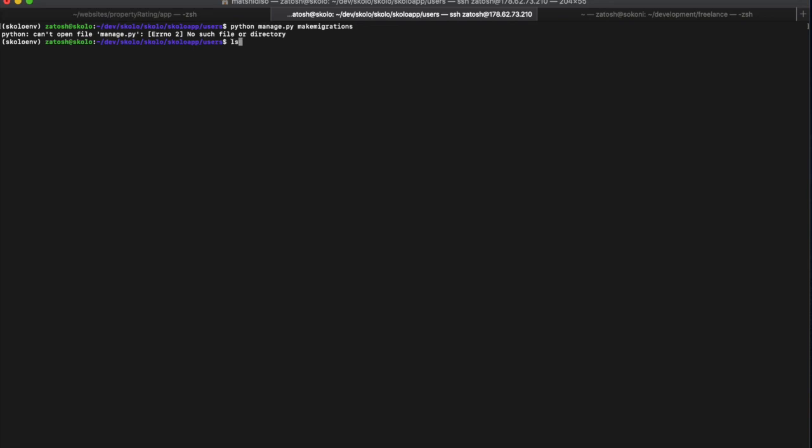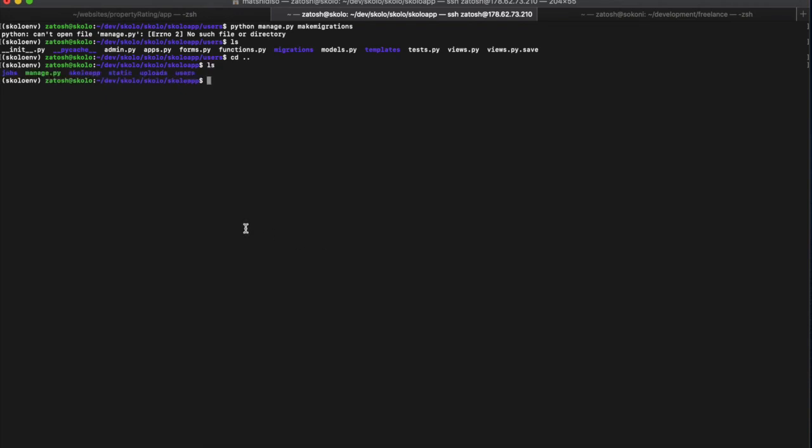All right, let's see, we're not in the right directory, so let's cd out of here and make sure we are in the directory where the manage.py file is, and then I'm just going to copy that and paste it. All right, no changes detected, so I've run make migrations before. That's what you want to see, and if you're not sure, you can always run it again.